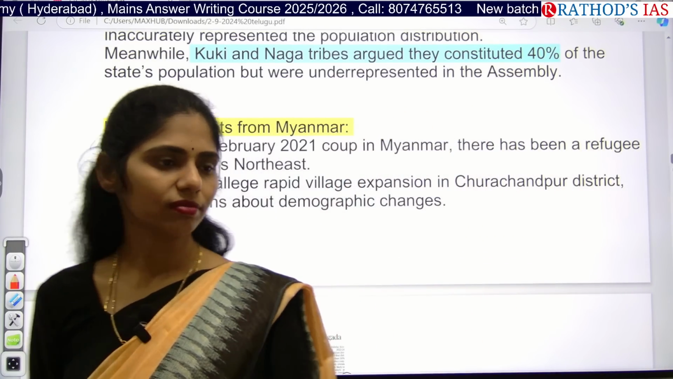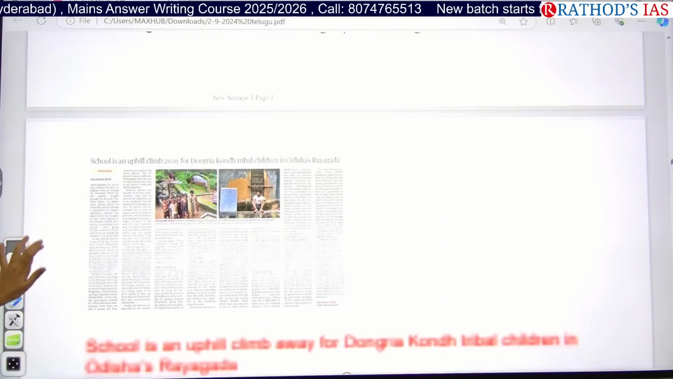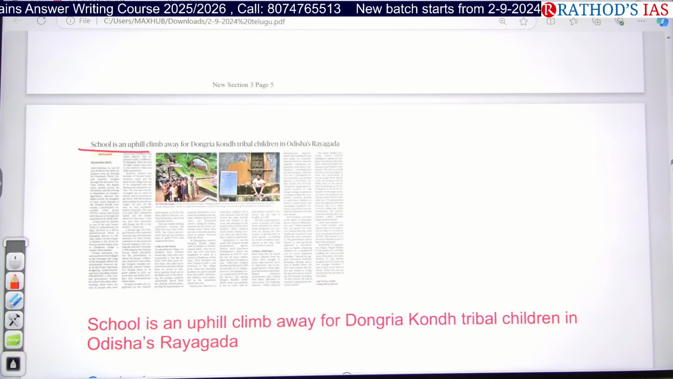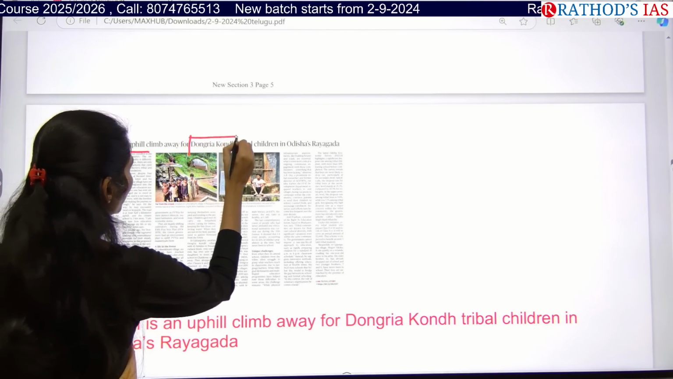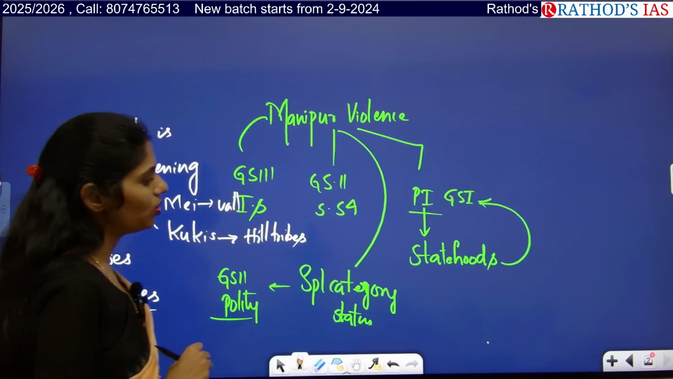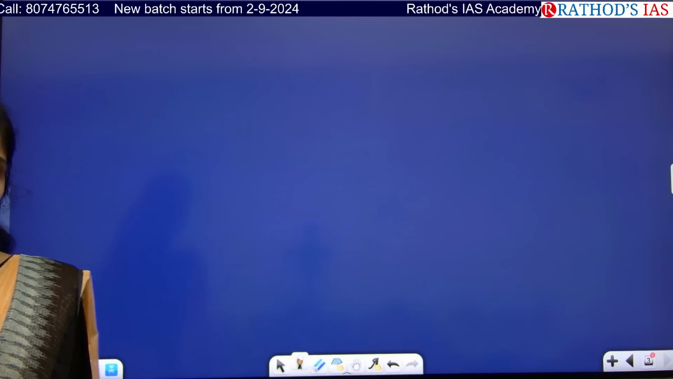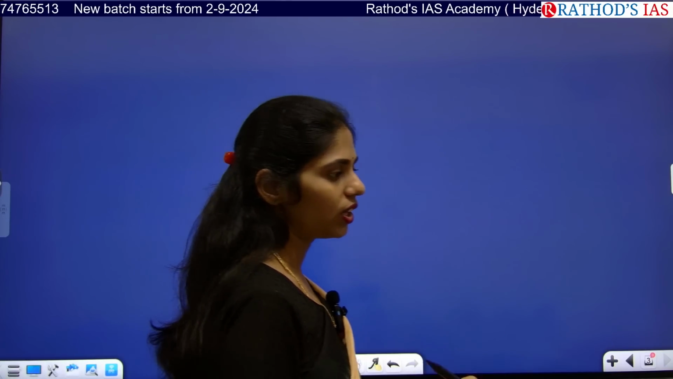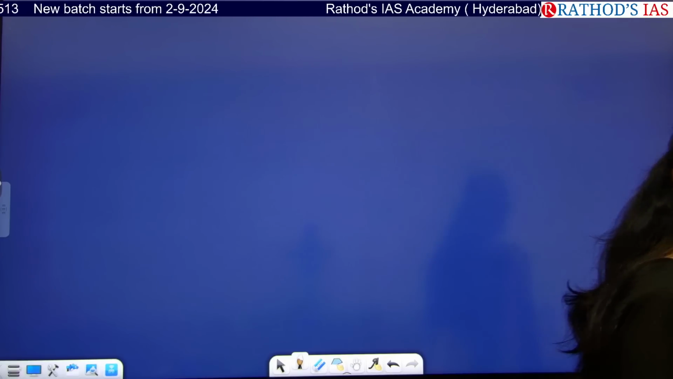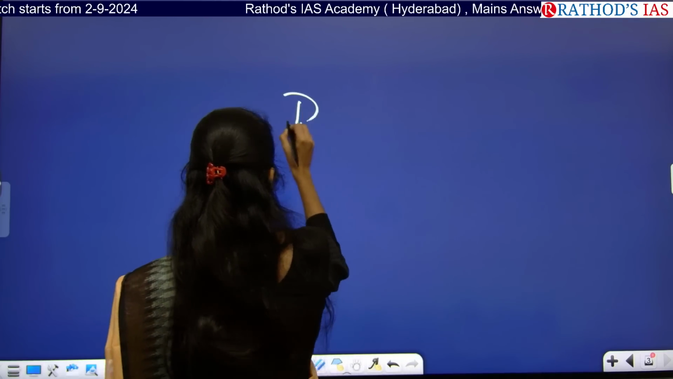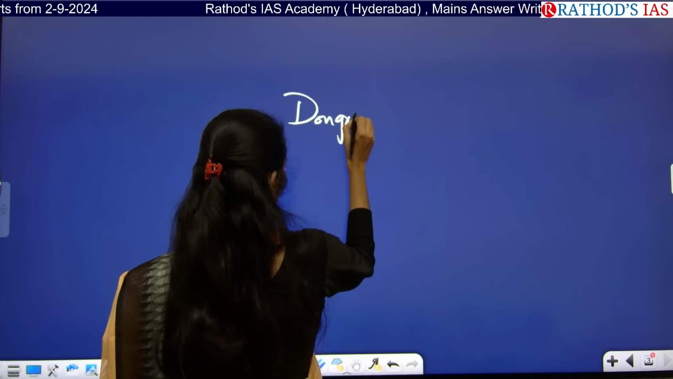Is that clear? Okay. Now let us see the next article. See this title: School is an uphill climb away for Dongria Khond tribal children in Odisha's Rayagada. The keyword here is Dongria Khond. Whenever you are getting tribes, especially if you are taking the option of anthropology, you have to focus on tribal anthropology. Whatever current affairs you get from tribes, you have to make a note in your anthropology notes. So this article is talking about the Dongria Khond tribes.